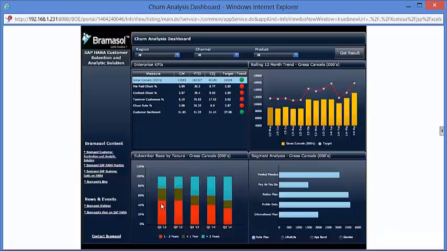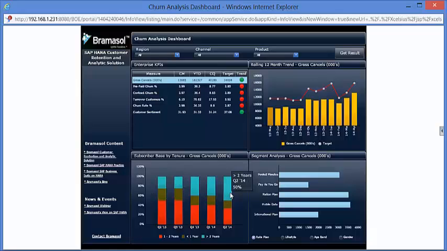For example, in this particular quadrant, we can see the performance of KPIs like gross cancellation based on the category of customers, like subscriber base by tenure. Here we can see that there are three categories: 1 to 2 years, less than 1 year and greater than 2 years. We can see that gross cancellation is increasing quarter by quarter for customers who are with us for greater than 2 years. So this can be very important information for the sales and marketing people, to understand why this particular segment is not doing well.